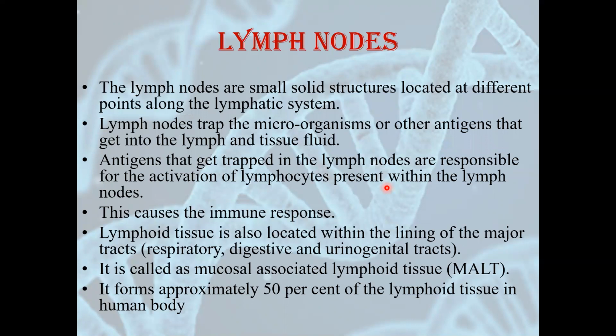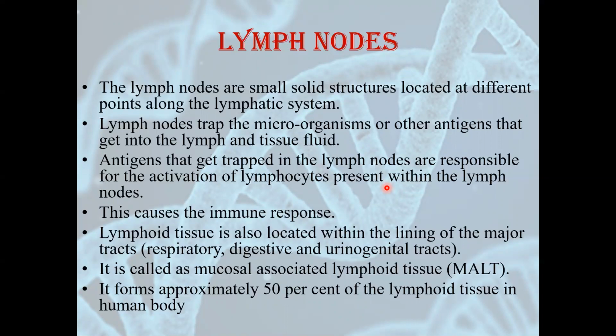Talking about lymph nodes, what are lymph nodes? They are small solid structures which are located at different points in the entire lymphatic system. And what is the function of these lymph nodes? They trap the microorganisms or other antigens that get inside the lymph and the tissue fluid. Antigens which get trapped in the lymph nodes are actually responsible for activation of lymphocytes.